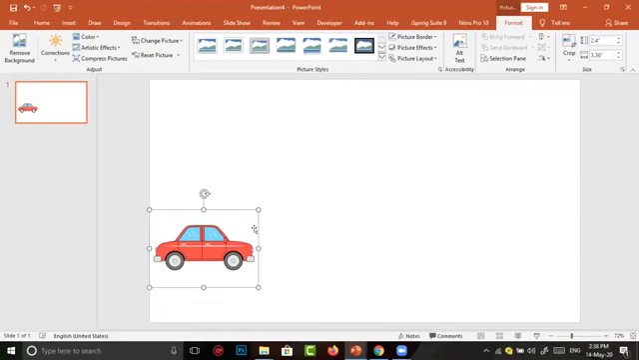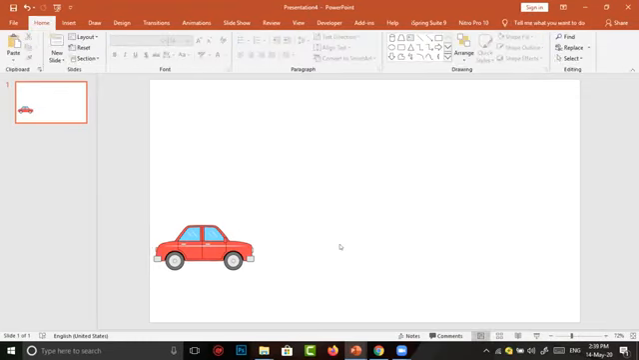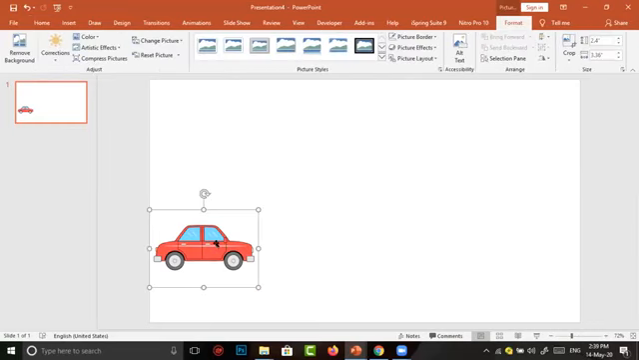Then I want to make the car move. For moving any objects in PowerPoint, we have to give animations. For this purpose, now the car is not selected. To move the car, I have to select the car first. The object has been selected.